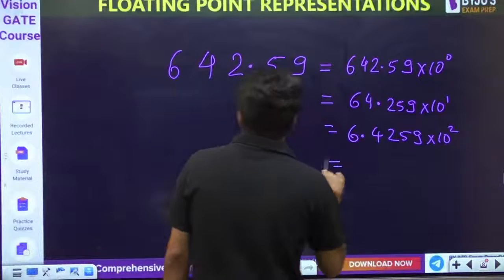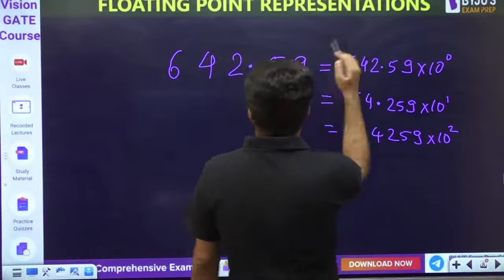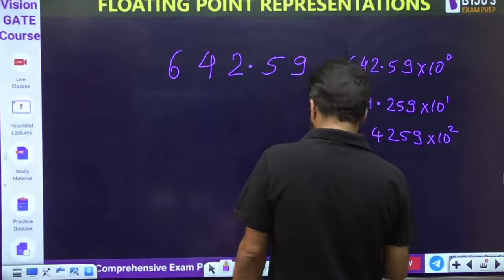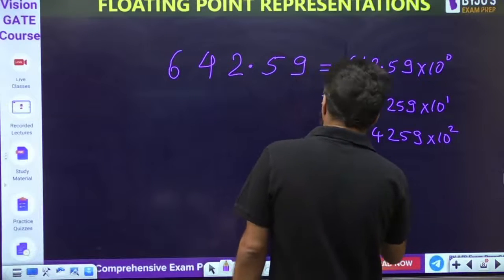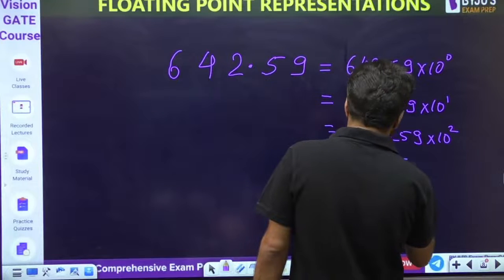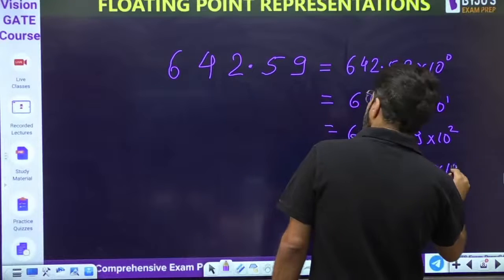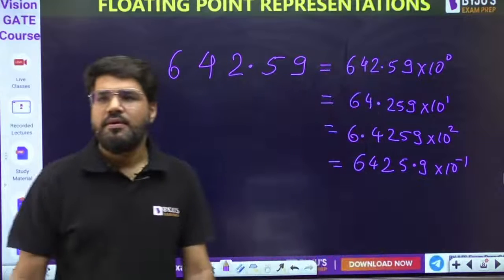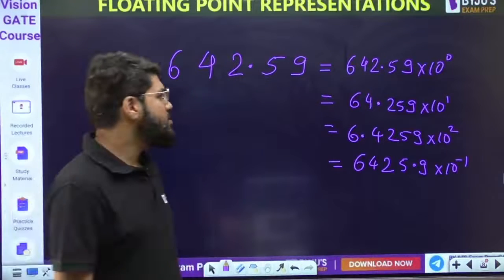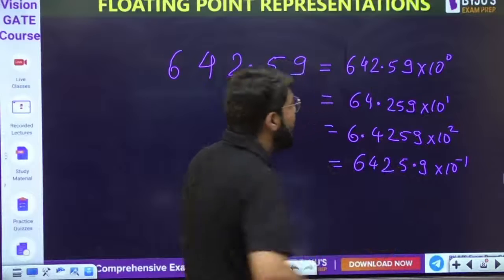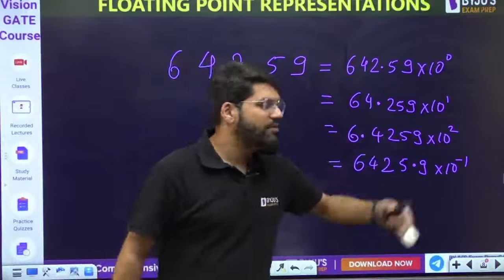Not only this, we can also multiply and then divide by 10, so we can write it as 6425.9 into 10 raised to the power minus 1. Okay, or we could also take the case of 10 power 3, 0.64259 into 10 power 3.